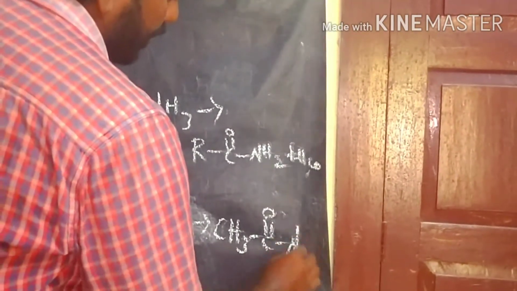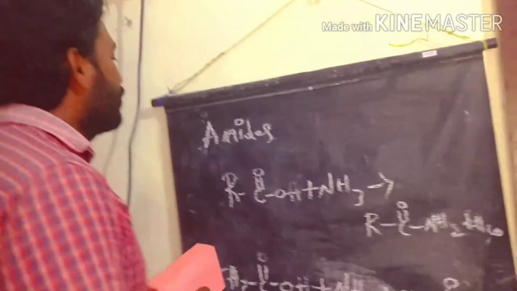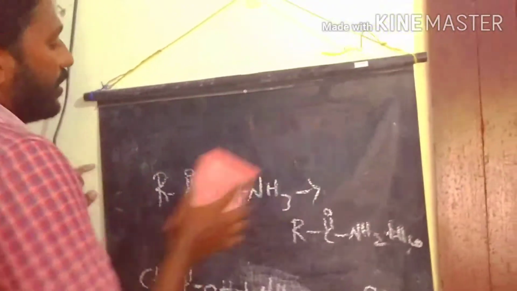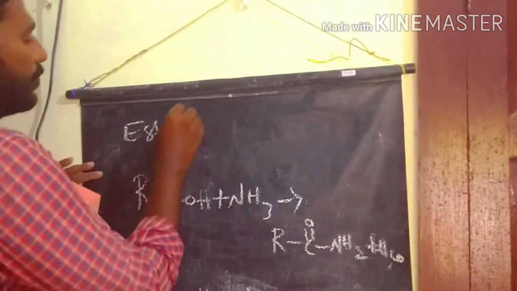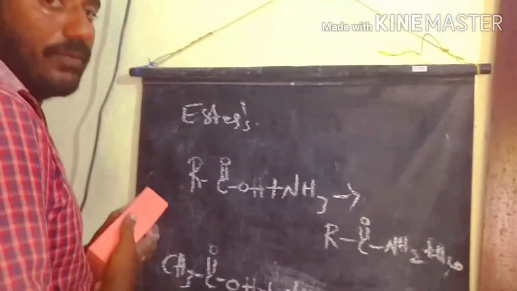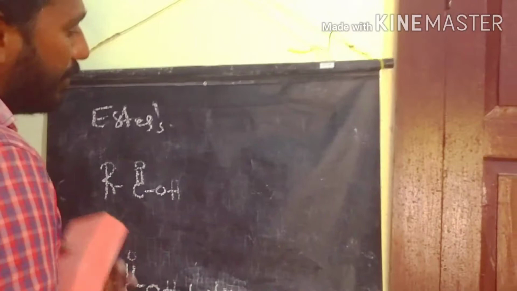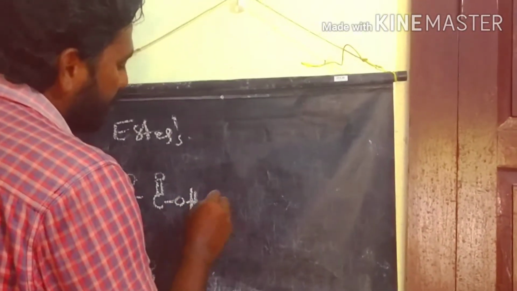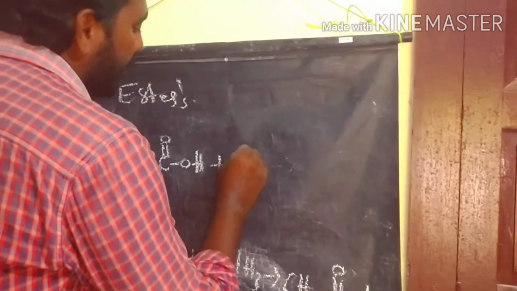Next we prepare another acid derivative, ester, from carboxylic acid. Now we discuss the preparation of esters. This is also a very simple reaction. The carboxylic acid reacts with alcohol in the presence of an acidic medium to produce the ester. This reaction we call esterification.